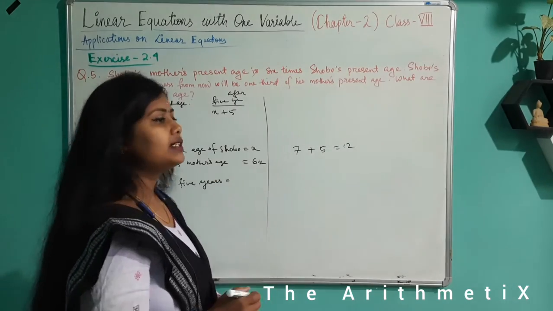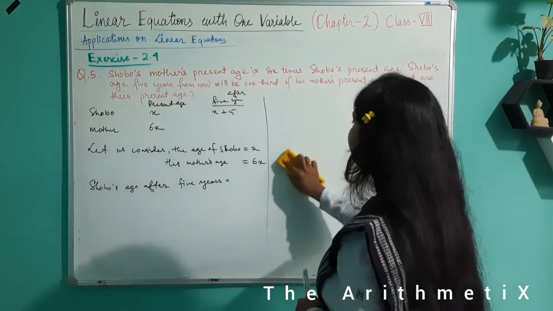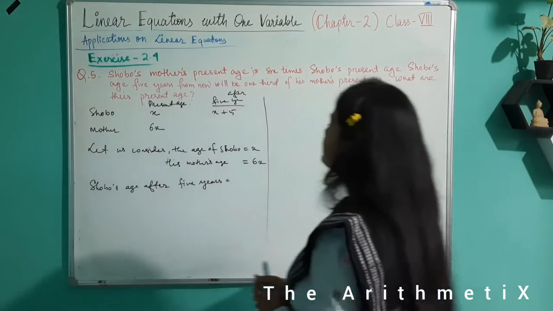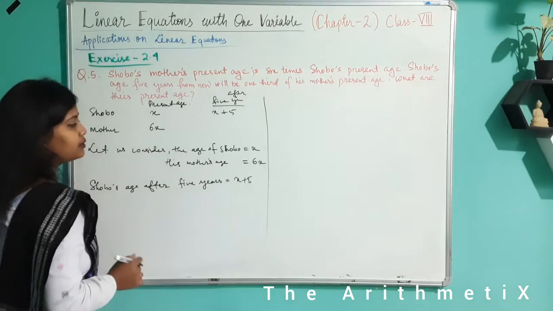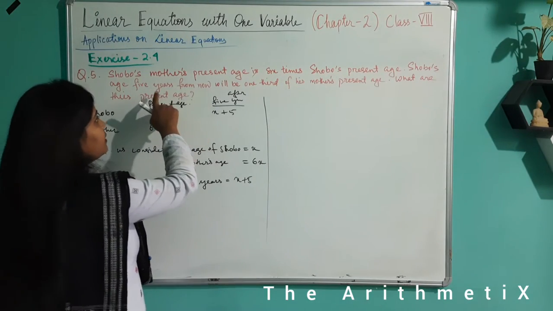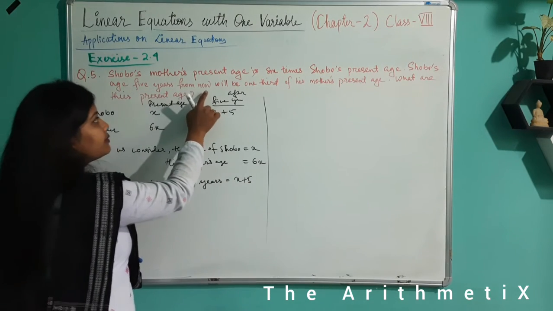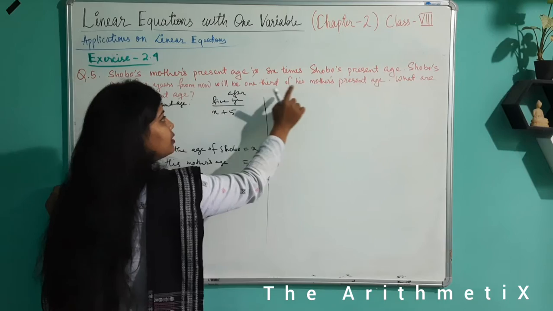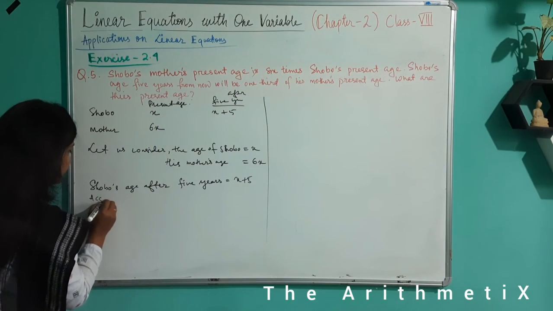Similarly, if he is x years old, after 5 years he will be x plus 5 only. So x plus 5 is the age of Sobo after 5 years. The question says that his age after 5 years will be one third of his mother's present age. So let us quote this statement.